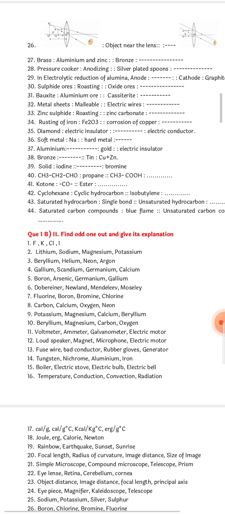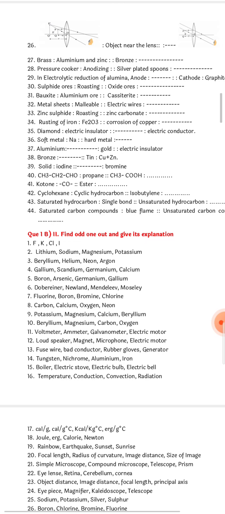Diamond electric insulator. So dash will be electric conductor. So diamond is again form of carbon, but it is not a good conductor. What is good conductor and form of carbon? So here you will write graphite. Graphite electric conductor. Soft metal sodium, hard metal is, any hard metal you can write. Iron is the best example. Iron you write. Next question number 37.